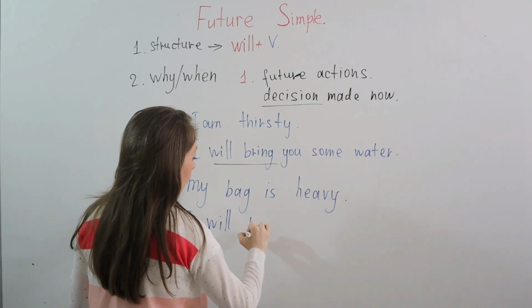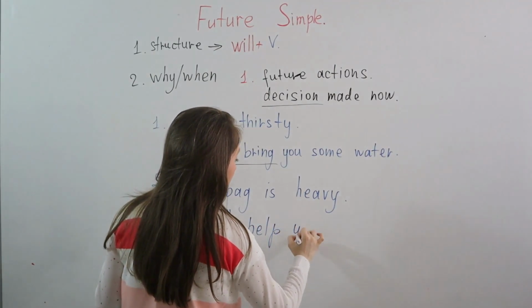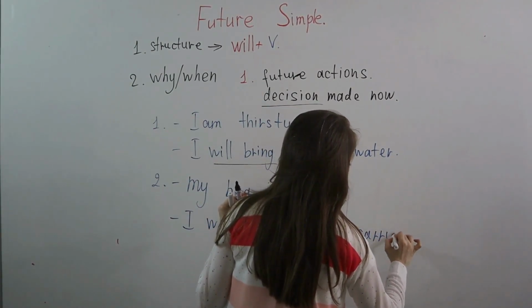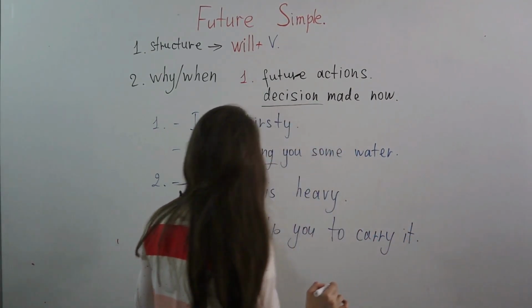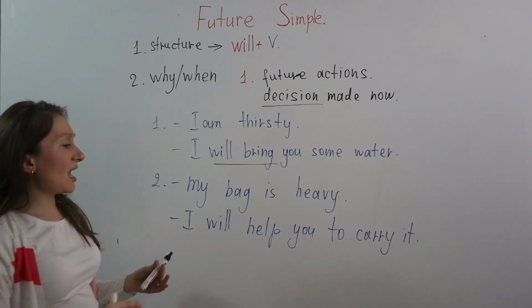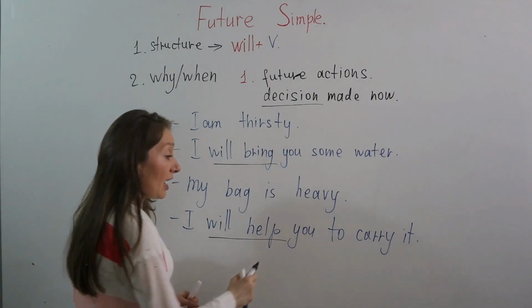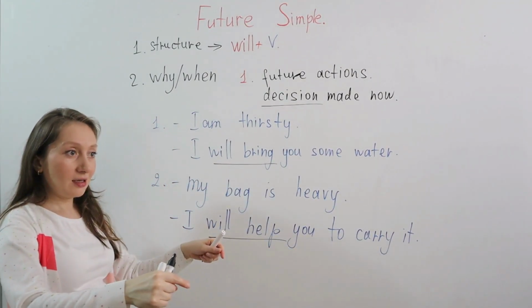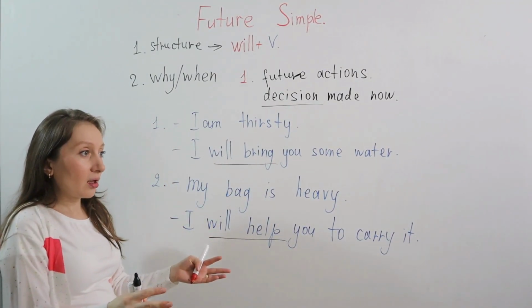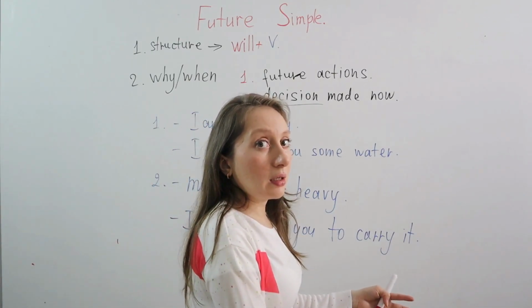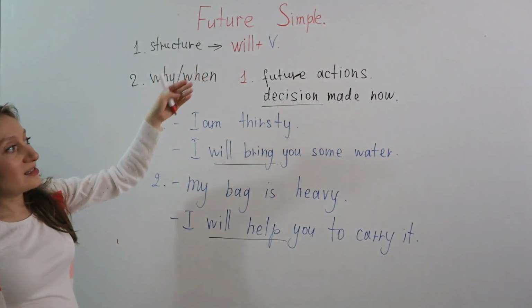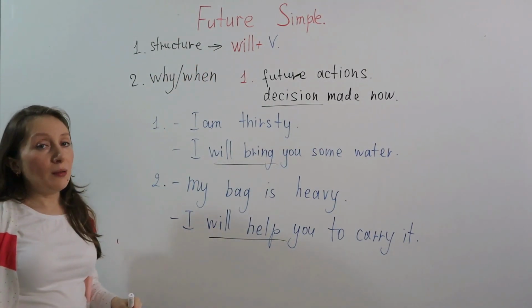I will help you to carry it. So, my bag is heavy. I will help you. You made decision now, right? Okay, I'm hungry. I will go somewhere to eat, right? So, future actions, decision made now.